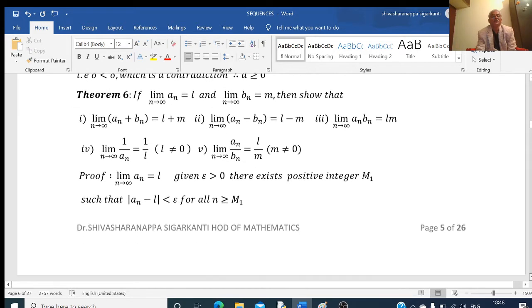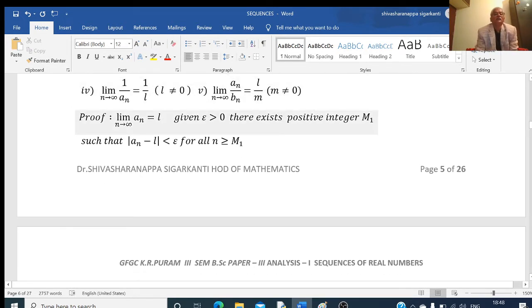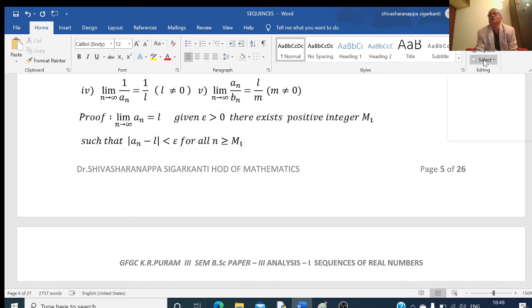Now, to prove this, the limit of a_n equal to L, right? Then by the definition, given epsilon greater than 0, there exists a positive integer, say m1, such that the modulus of a_n minus L is less than epsilon. This is true for all n greater than or equal to m1.